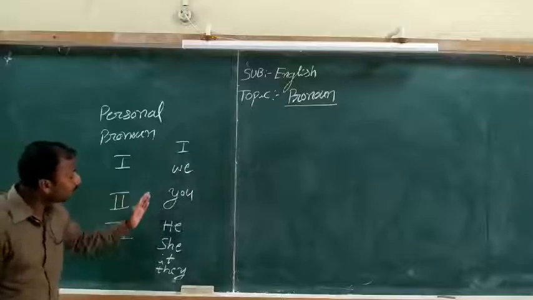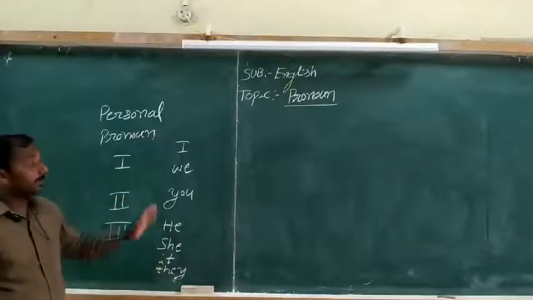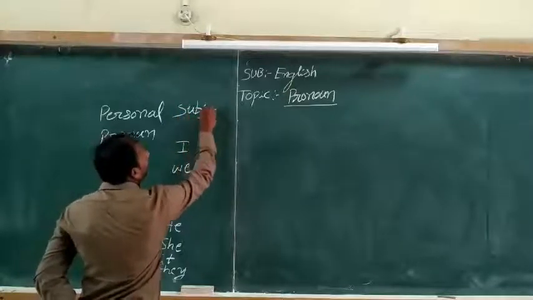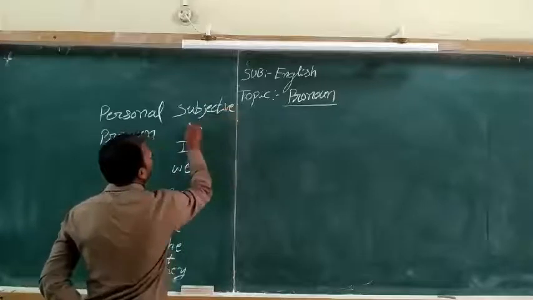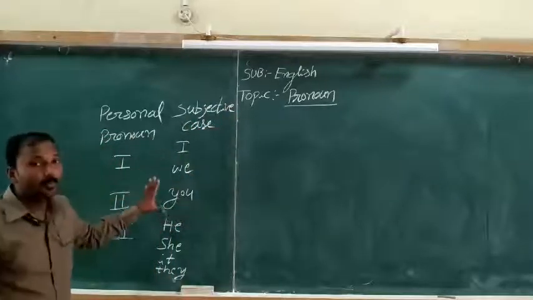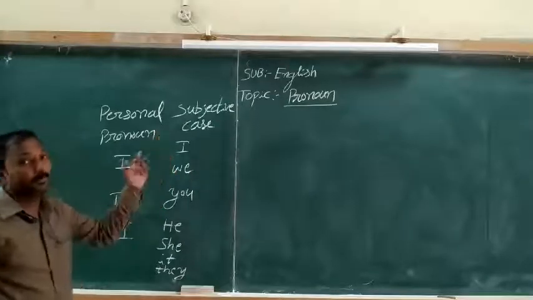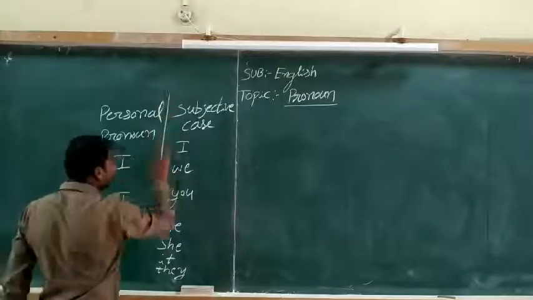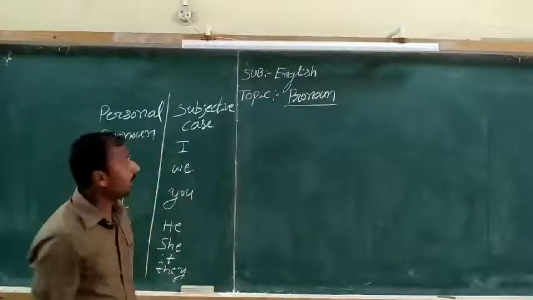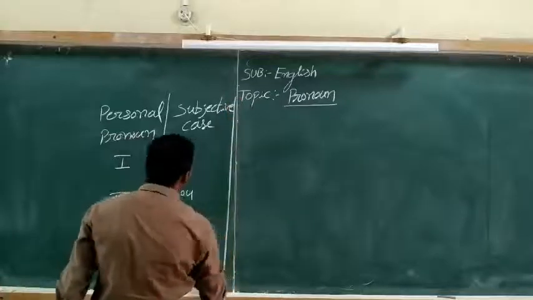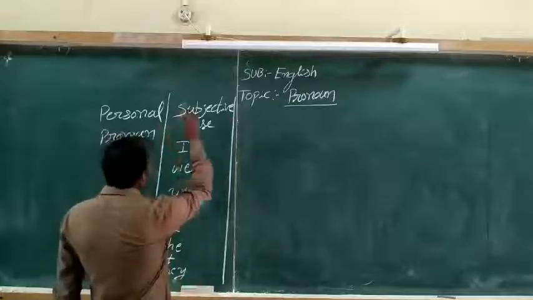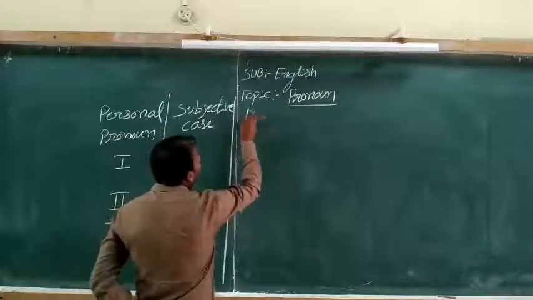I, we, you, he, she, it, they. These are all the pronouns used in the subjective case. The subjective case words are used only as the subject part of the sentence. And these pronouns also change into the objective case. And how? We use these pronouns in the objective case; the subjective case changes into the objective case.